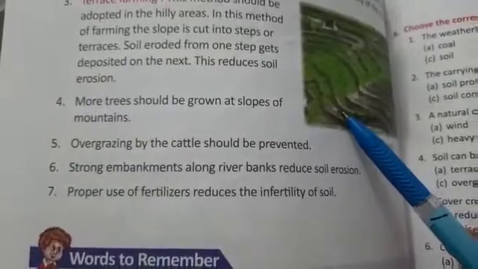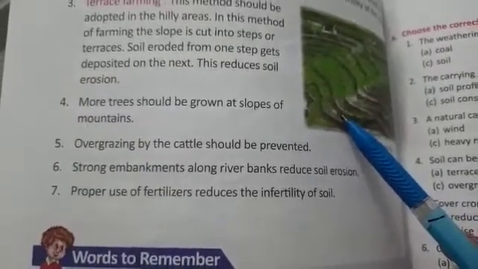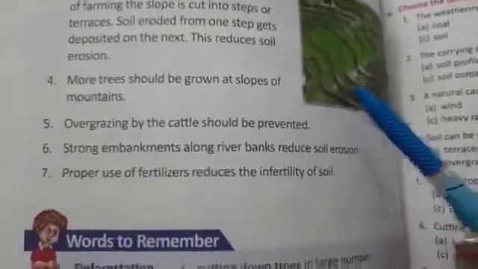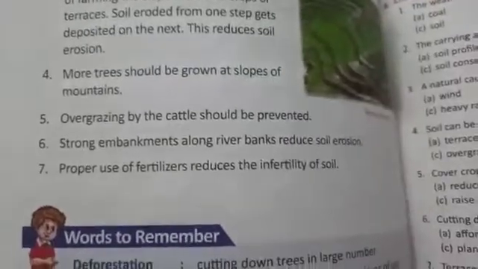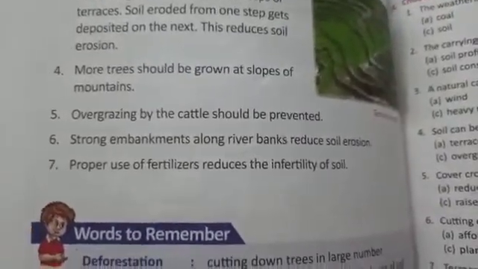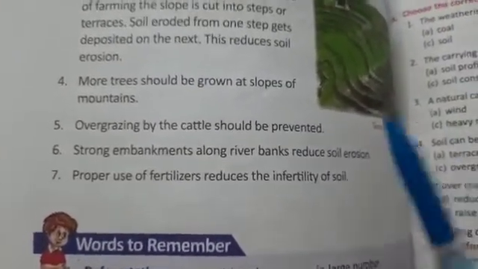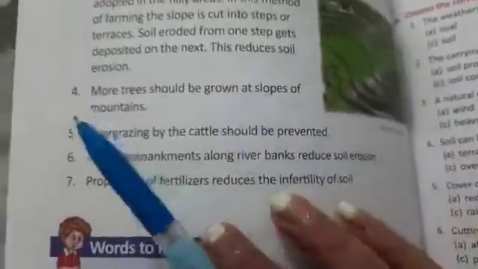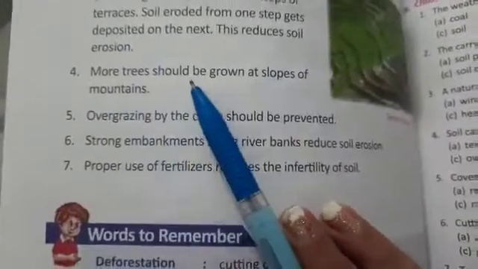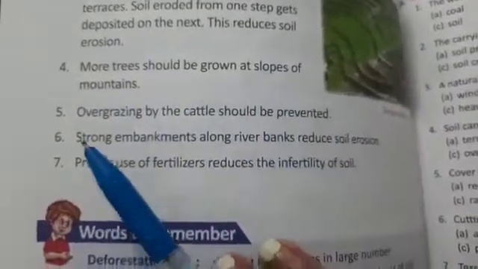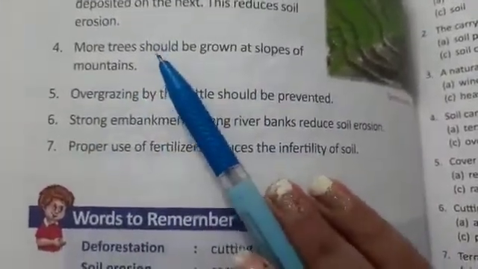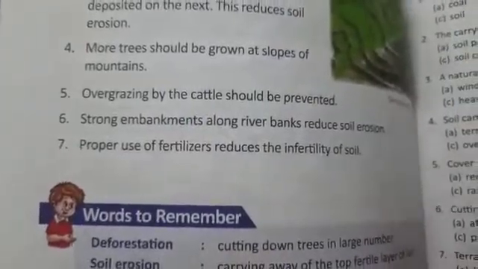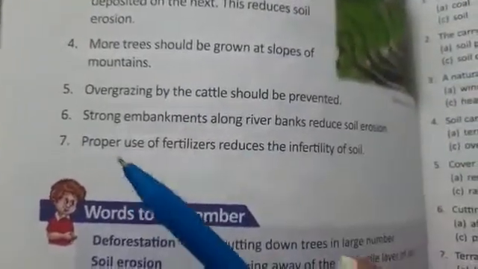In the second step, we can grow another type. They are mixed crops, mixed type of pulses and vegetables we can grow. Okay. So terrace farming will reduce the soil erosion. More trees should be grown at slopes of the mountain. You have to grow more trees at the high mountains.